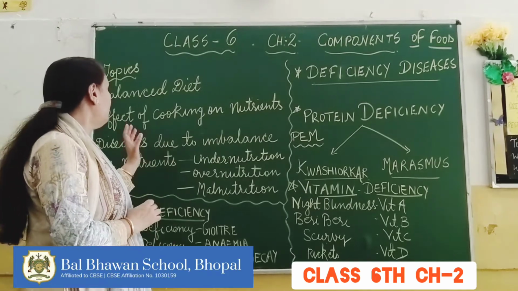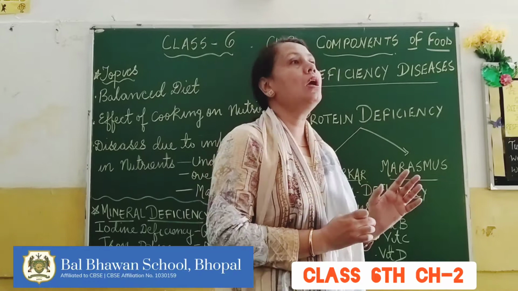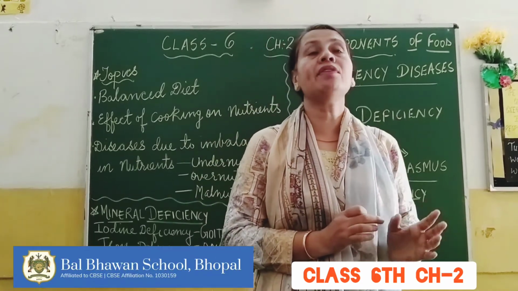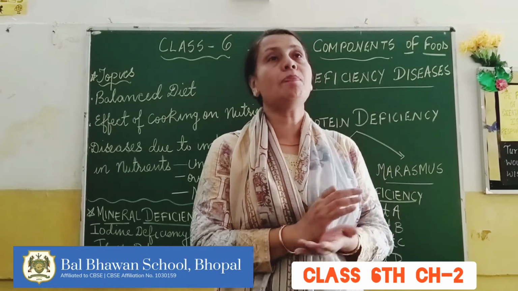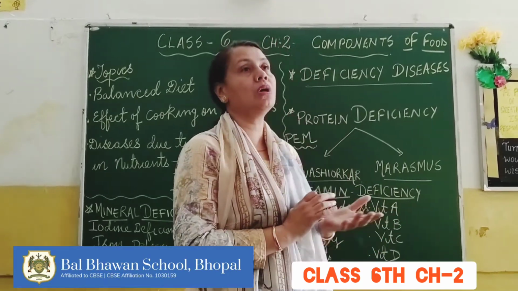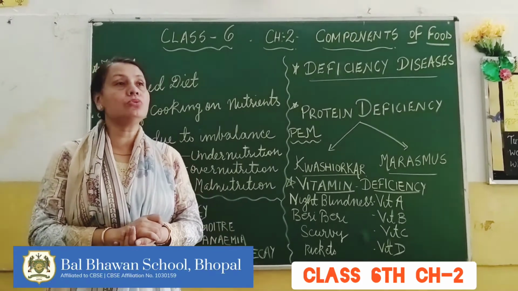Now, it is also very important that we should not only take a proper amount or balanced diet, but it is also important that the food should be cooked properly, and some cooking habits should be followed which make the food easier to digest.